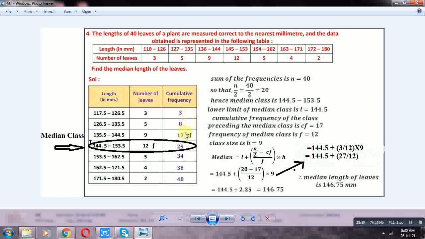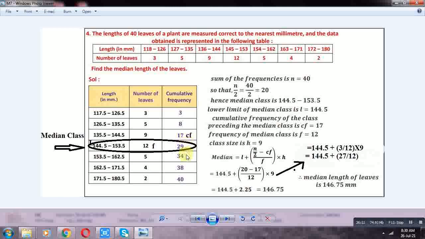Next cumulative frequency: 3 plus 5 plus 9 plus 12 plus 5 is 34. Next: 3 plus 5 plus 9 plus 12 plus 5 plus 4 is 38. Last cumulative frequency: 3 plus 5 plus 9 plus 12 plus 5 plus 4 plus 2 is 40.